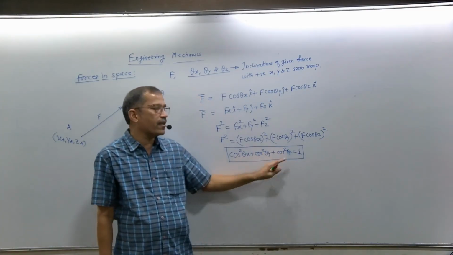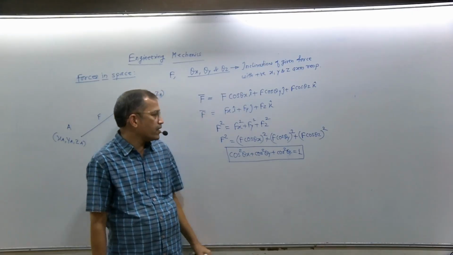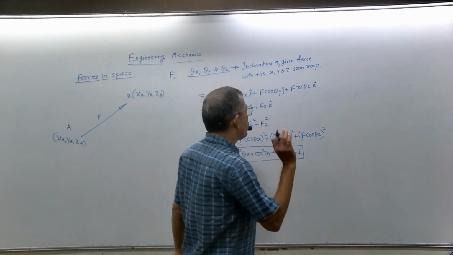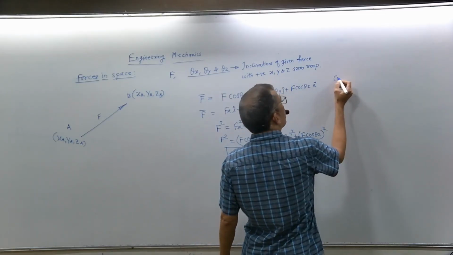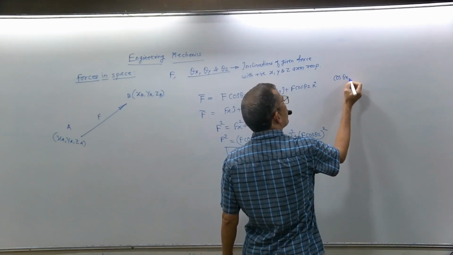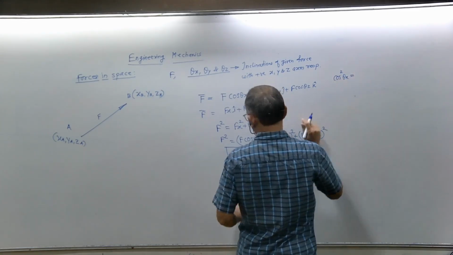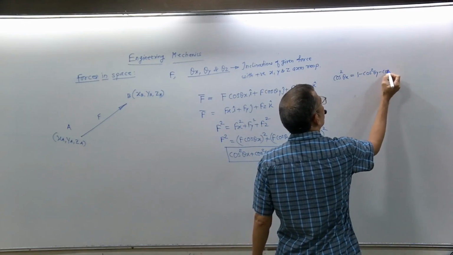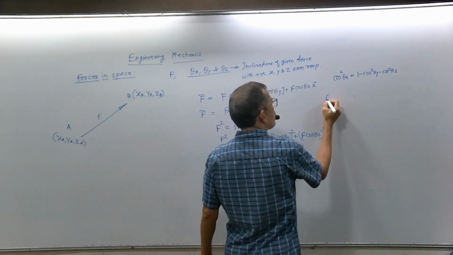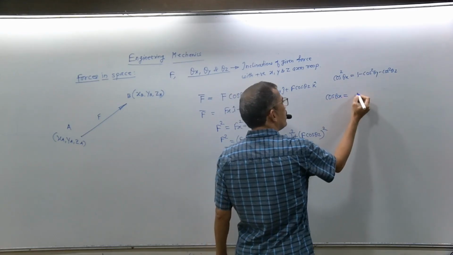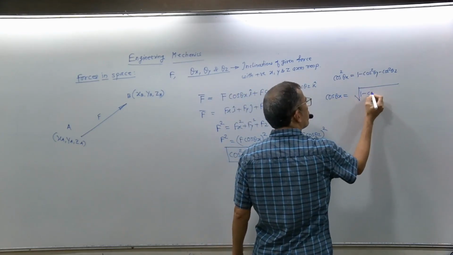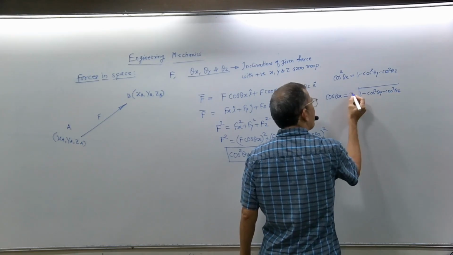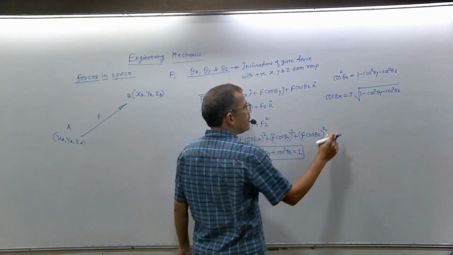Normally all three angles are never given. Only two angles are given. Suppose theta y and theta z are given and you want to find theta x. This is very important. Cos square theta x, if I write it, is 1 minus cos square theta y minus cos square theta z. That means cos theta x is the root of 1 minus cos square theta y minus cos square theta z. But a plus or minus comes, right? A plus minus. This is very important.